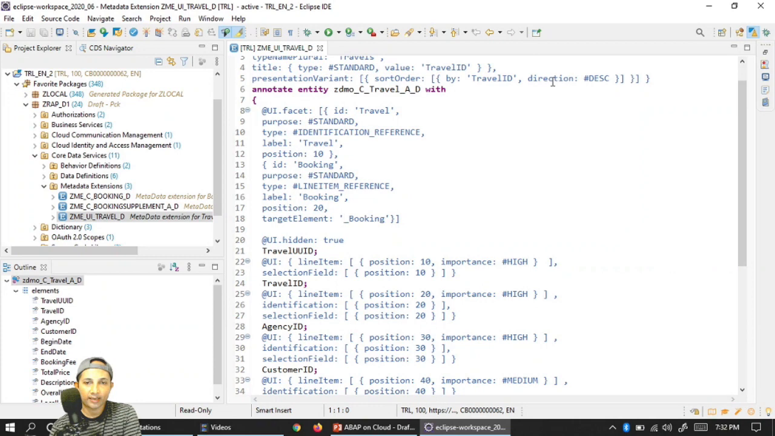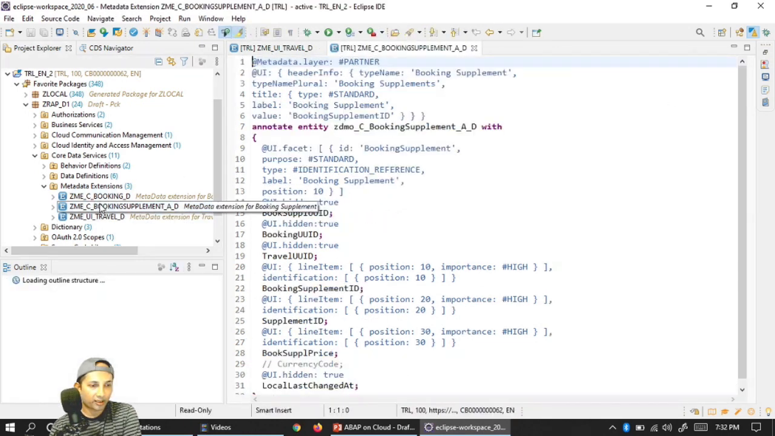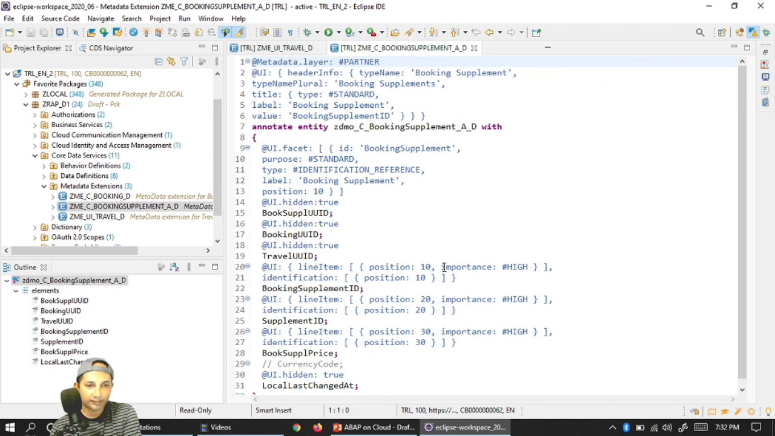And these annotations I am doing just to be sure that the moment I create a new travel, the new travel number gets created and it will be at the top of my travel list. So that's why I'm going to set descending order. Okay, let's figure out what's there in booking supplement. Same thing, no big deal.